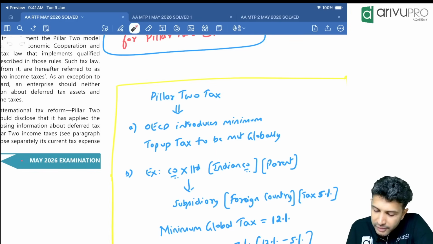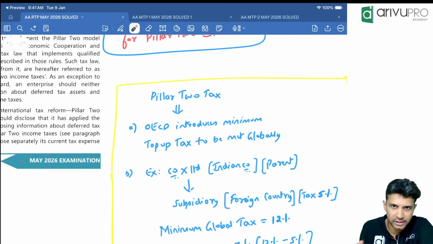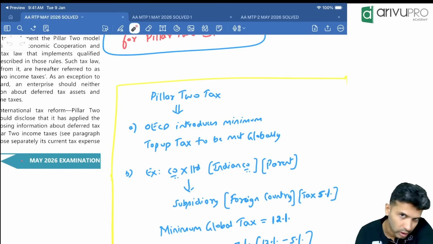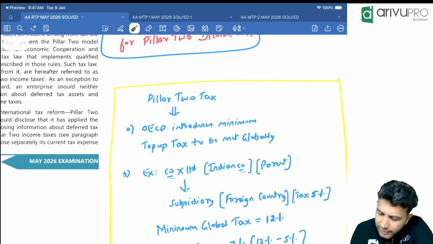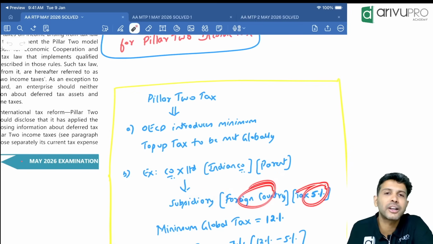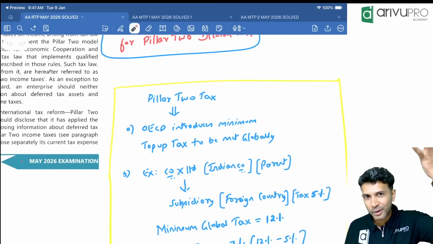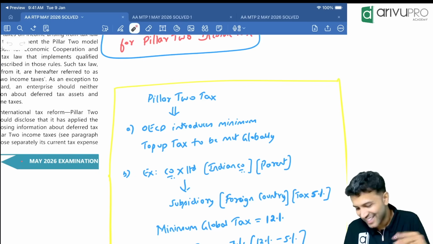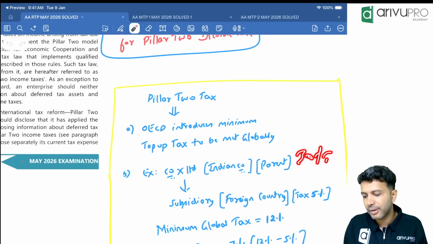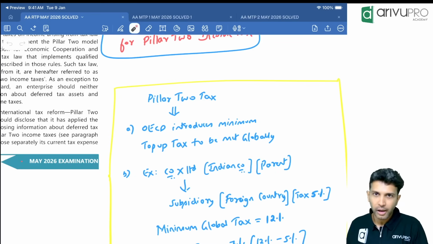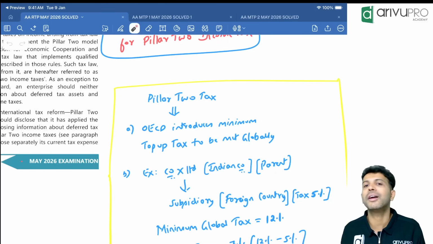Now in India, we know that the tax rate is 30% plus surcharge, cess and whatnot. Let's say the subsidiary company, which is in a foreign country, has to pay tax only at a 5% rate, as an assumption. That means the parent company got one idea: you have to pay 30 plus tax rate in India, but my subsidiary has to pay only 5%.